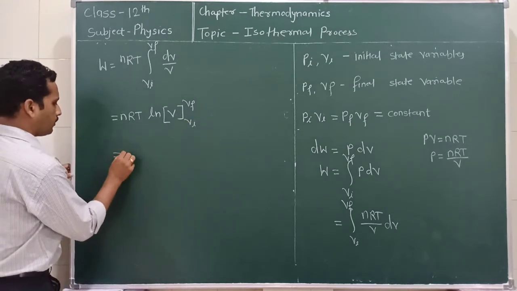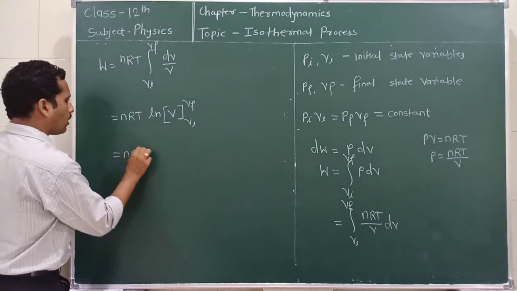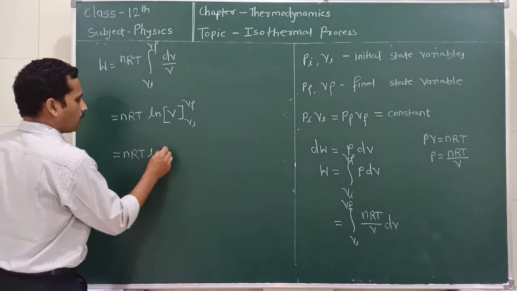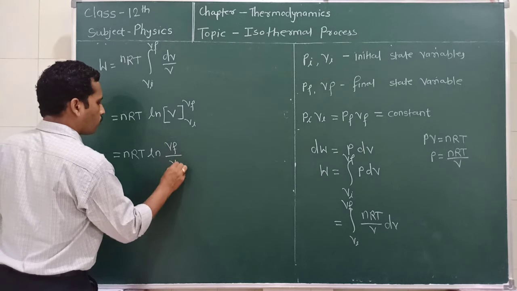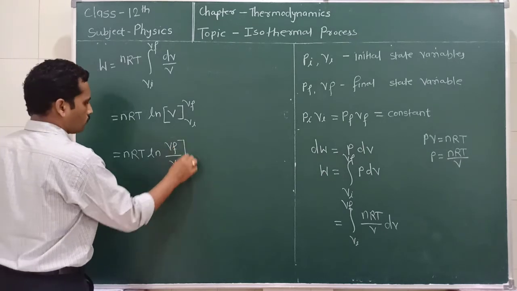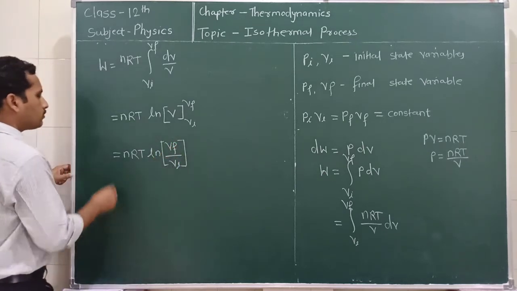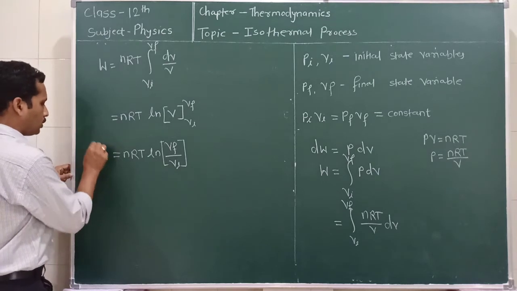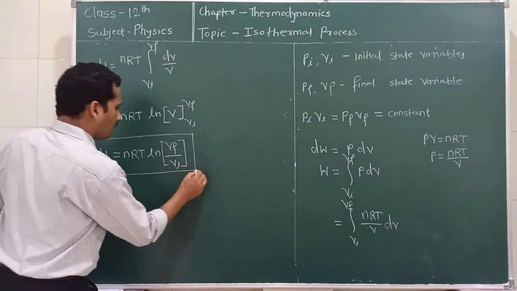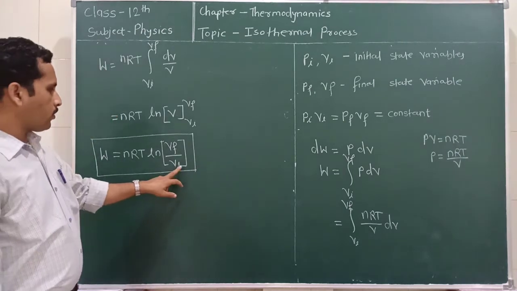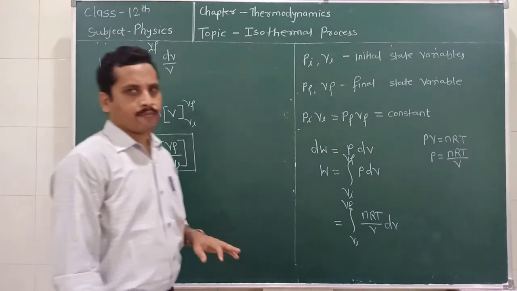So we can write this equation also as nRT ln of Vf divided by Vi. This is the amount of work done when the volume changes from Vi to Vf.